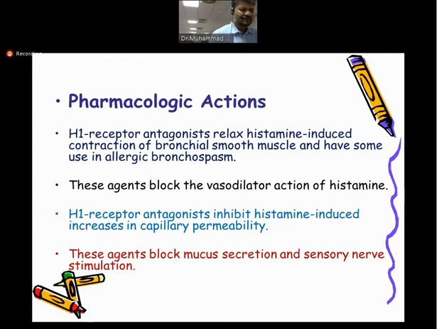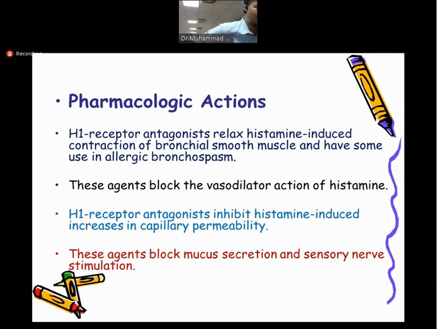Also, the histamine receptor blockade basically decreases the permeability, and another function of this H1 receptor is that they block the mucus secretion. You know that in asthma there is mucoid secretion into the bronchioles that basically blocks the airway. So they also inhibit this mucus secretion.